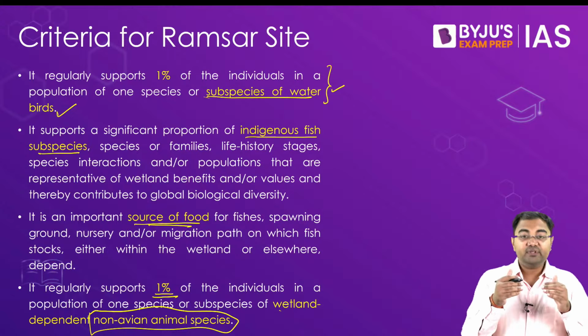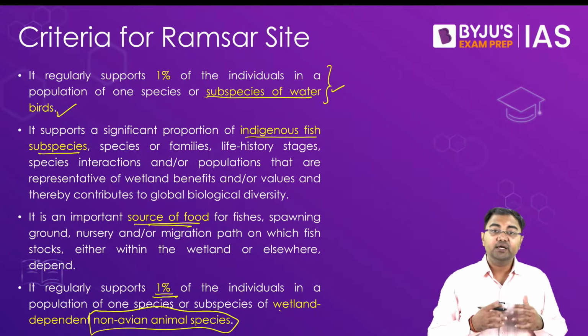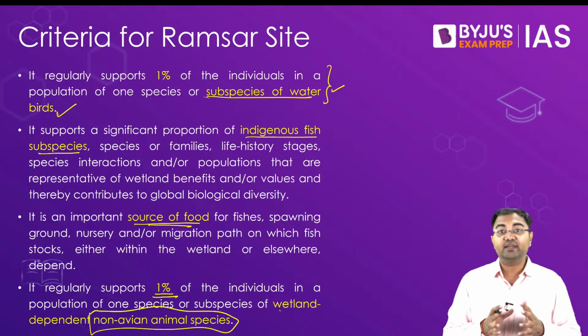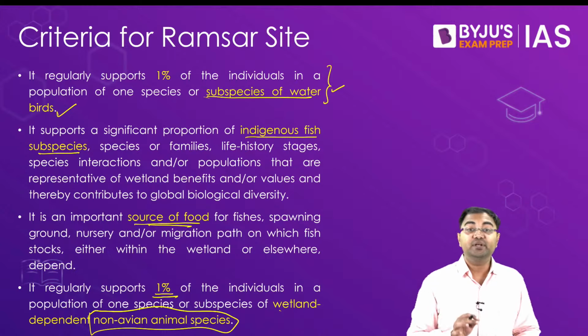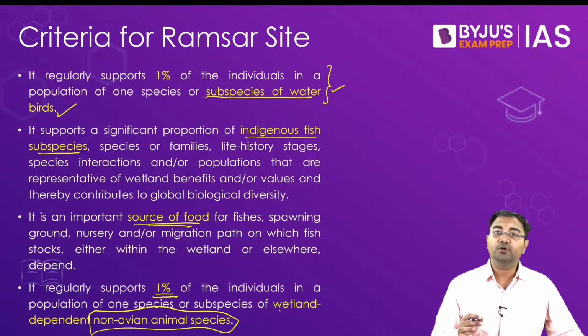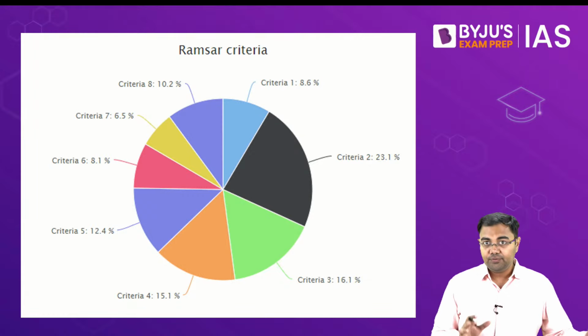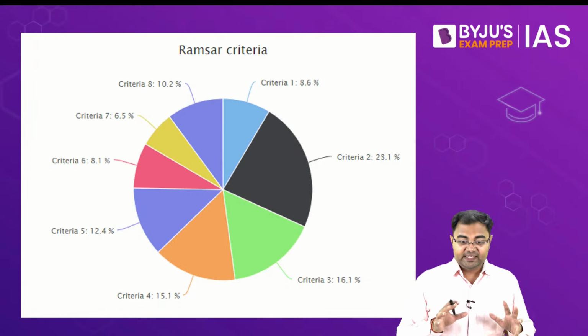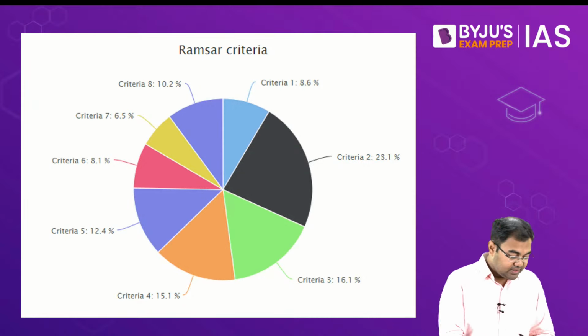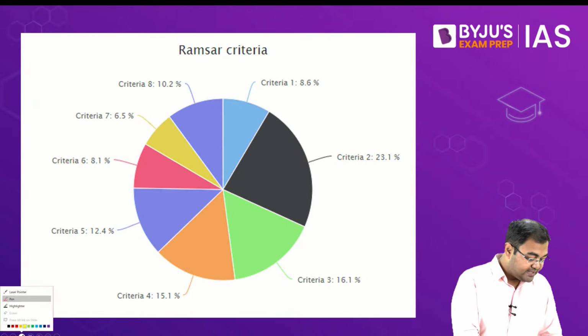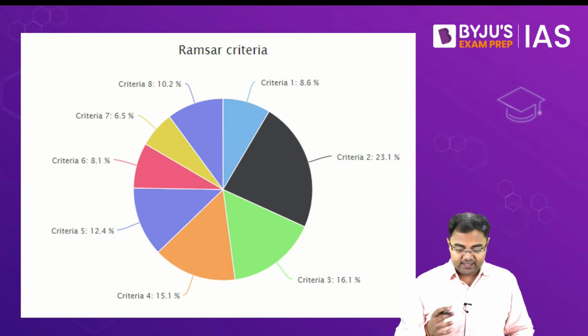So just remember that there are these 9 criteria, and if any one of these 9 criteria is fulfilled, then this wetland can be designated as a Ramsar site. And if you look at this figure, out of these 9 criteria, if we look at all the Indian Ramsar sites, this is on what basis they have been chosen as Ramsar sites.